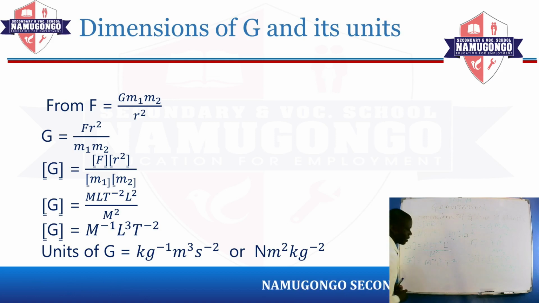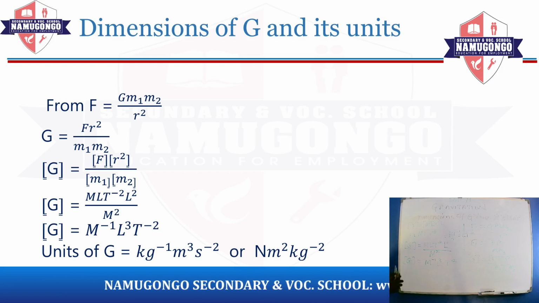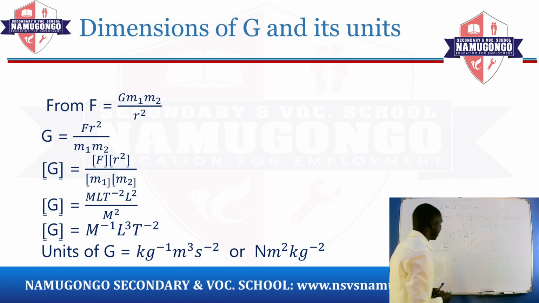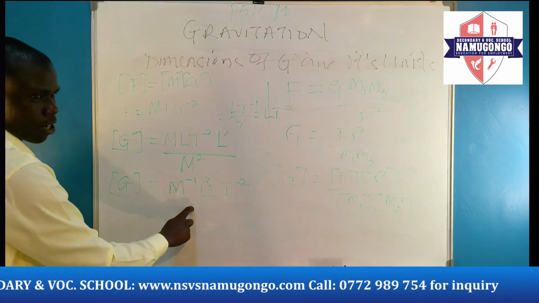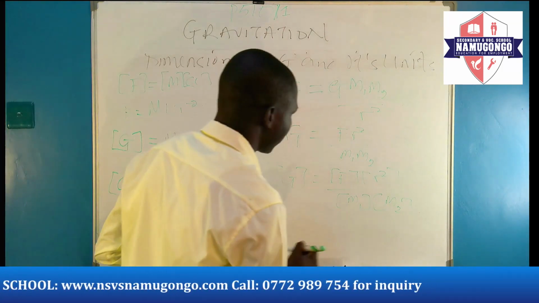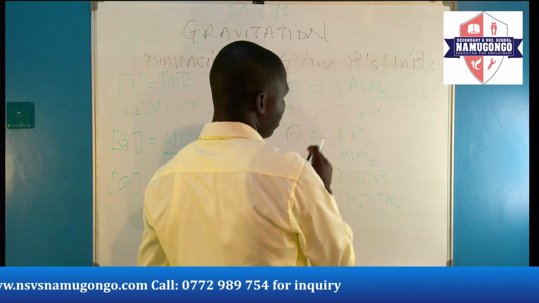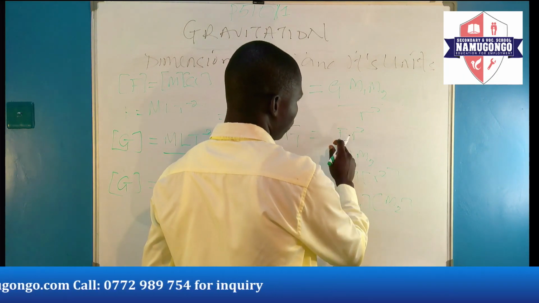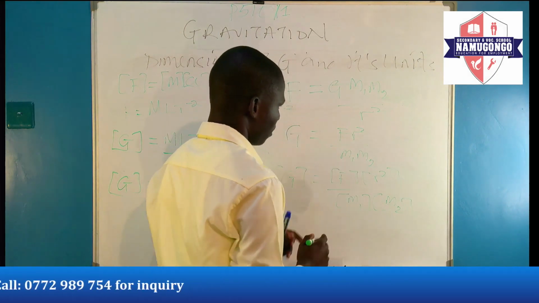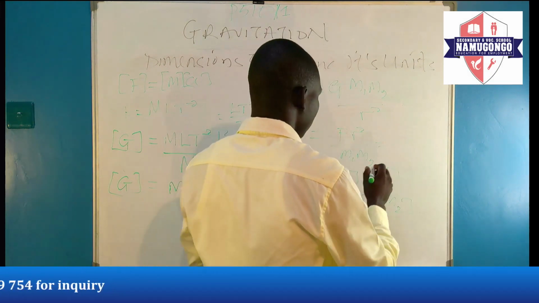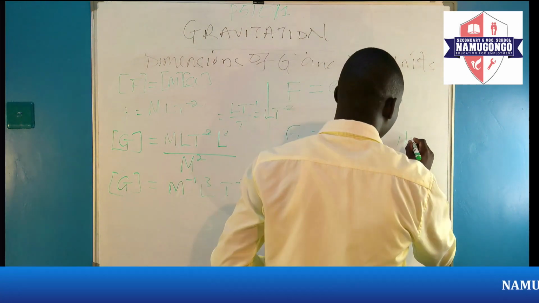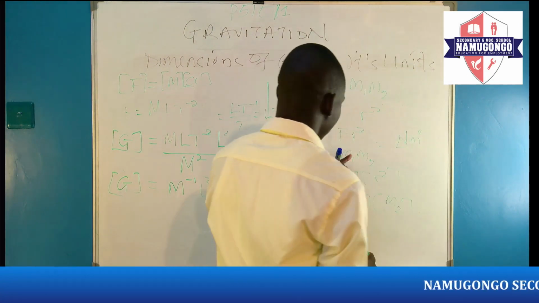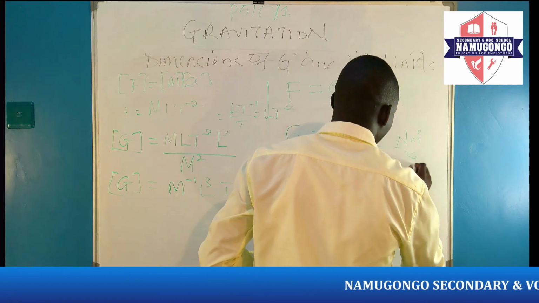After getting this, we can also state now the units of G. And the units of G, we can get 1 from this equation and then 2 from this very one here. Let us look at this one. This is G equals F R squared over M1 M2. This is force, this is distance, then masses. So we shall have, this is Newton, SI unit of distance or length is meters, so it will be meter squared divided by kilogram squared.